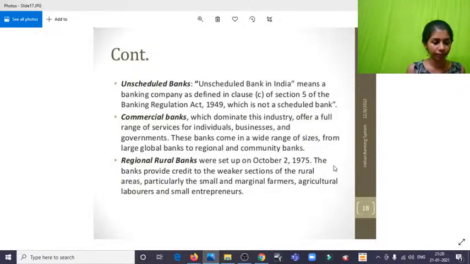For example, in Kerala, there is Kerala Grameen Bank. Kerala Grameen Bank was for farmers, small farmers, and the interest rate. That is, for example, if I deposit, the interest rate will be very high, and if I take a loan, the interest rate will be very low. And there are also SSI banks and business banks, and these are set up so that they can encourage or work for the welfare of others. And these are the regional rural banks and all.